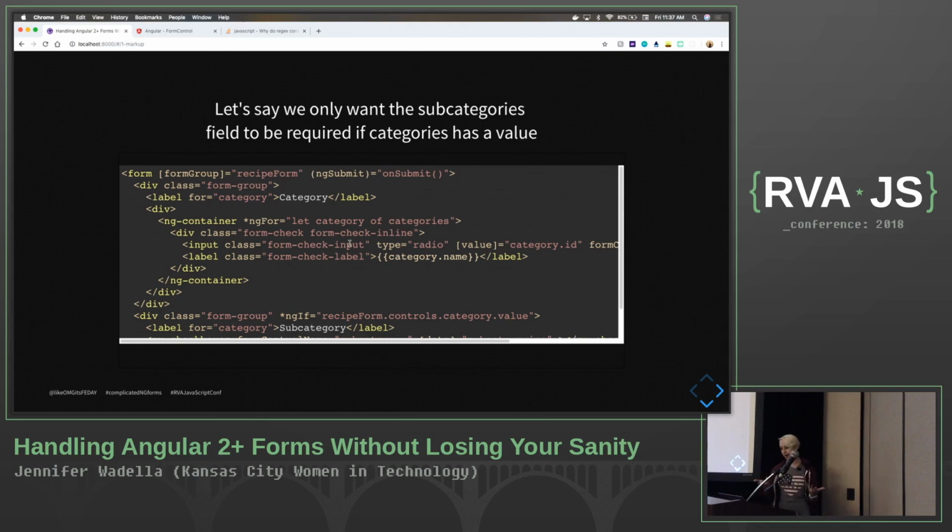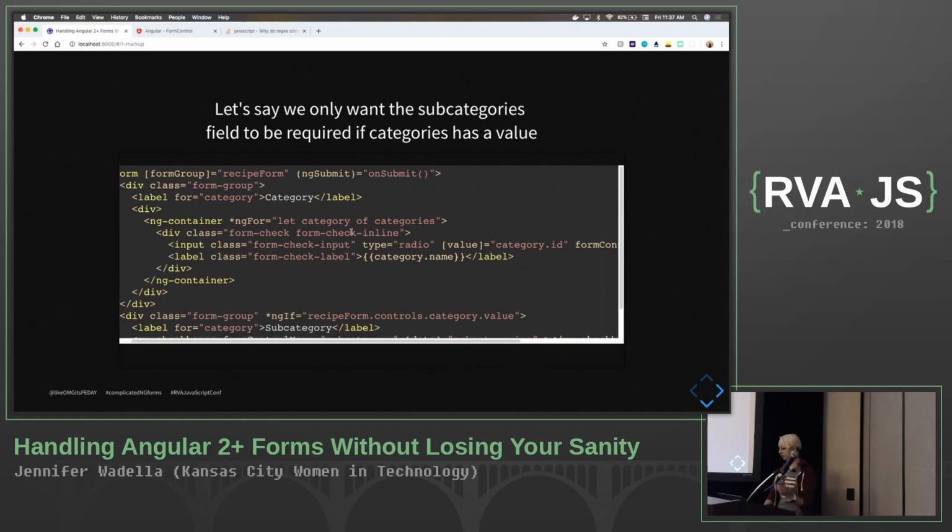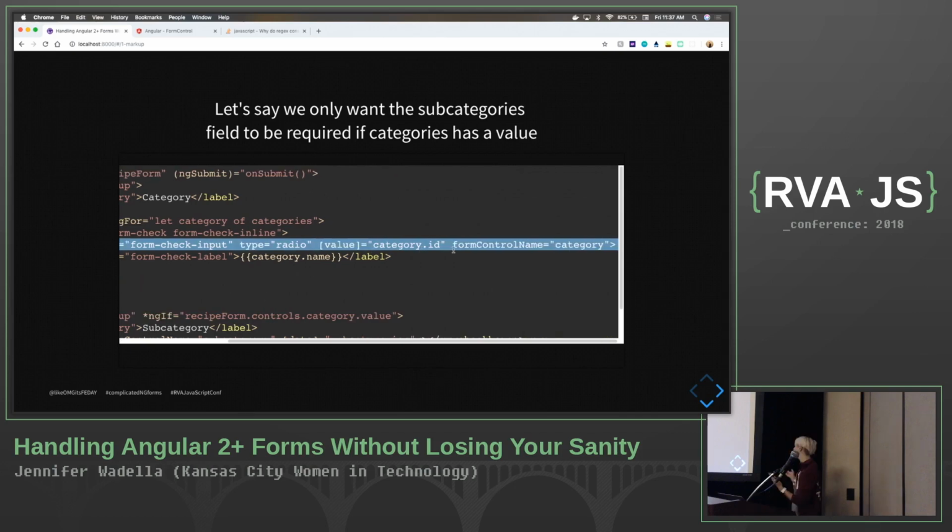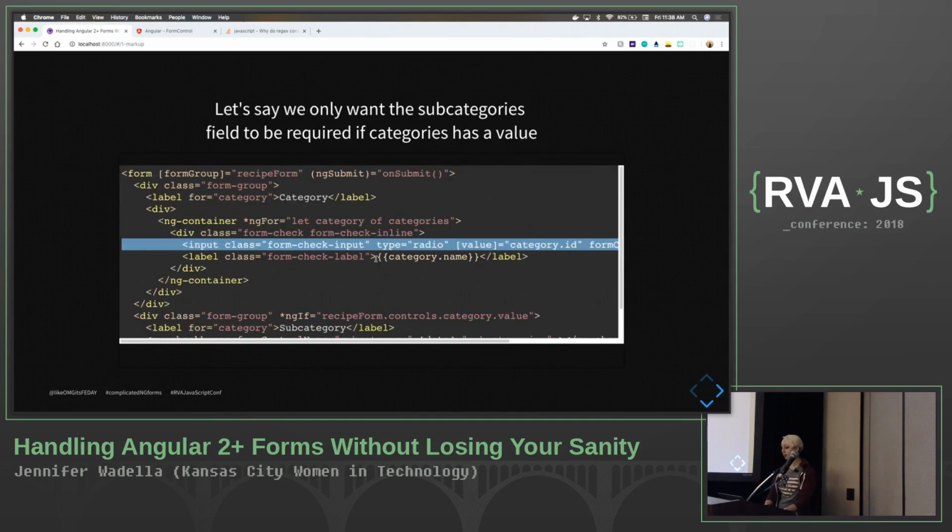So I've got, this is kind of pulled from my app. I did a recipe meal prep picker app because I wasn't feeling very creative that day. But I've got, let's say, just a random input, and it is my categories. And so I have requirements that say, okay, if this category field has a value, then I want to go ahead and I want to require my subcategory field.